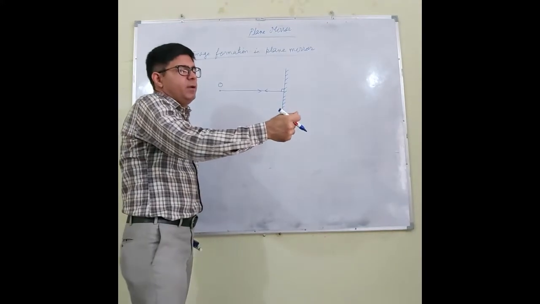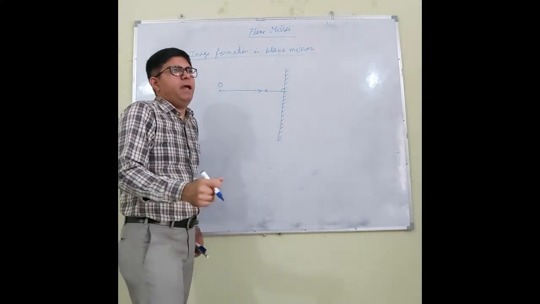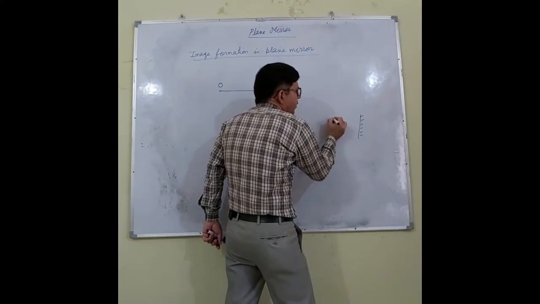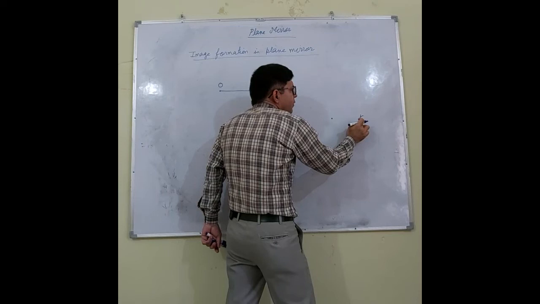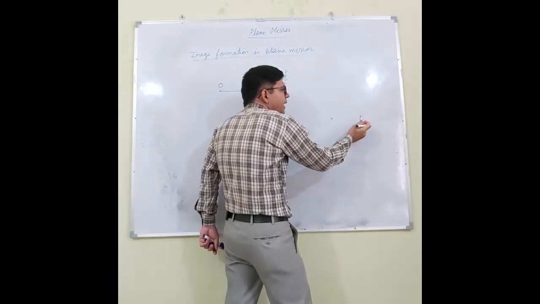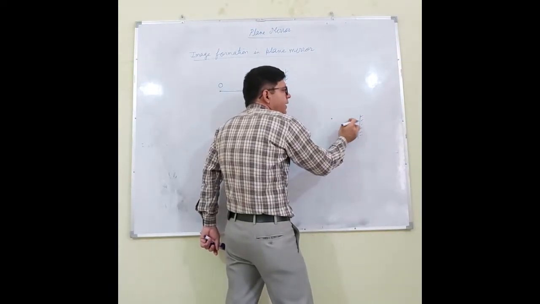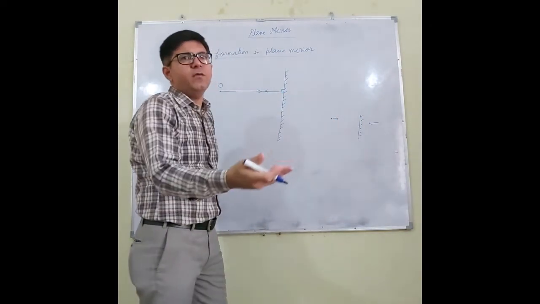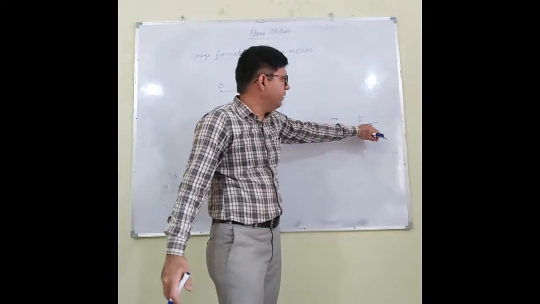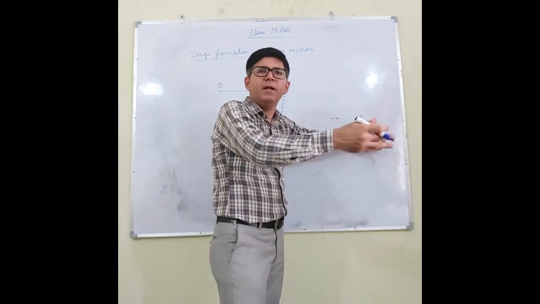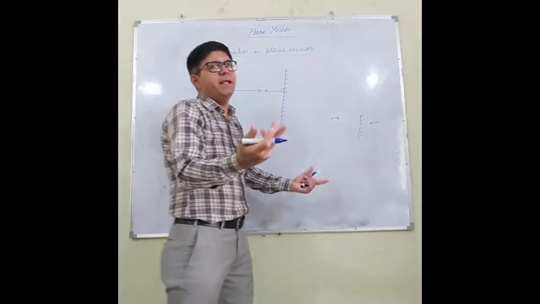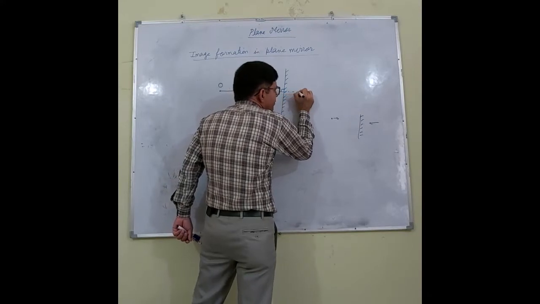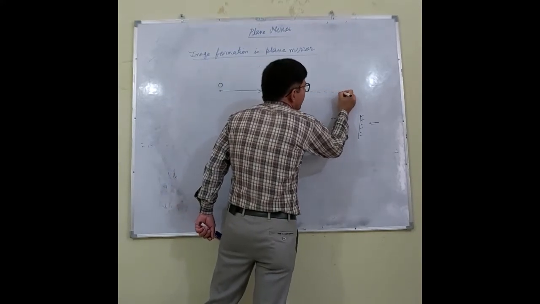If you have a torch light and you stand in front of a mirror, then what will appear? It will appear that the reflected light is not coming from here, but it is coming from the inside of the mirror. It will appear that there is a torch behind the mirror, and from that torch we are getting the light. So it will appear that the torch light is coming from here.